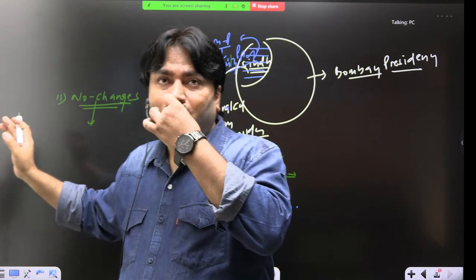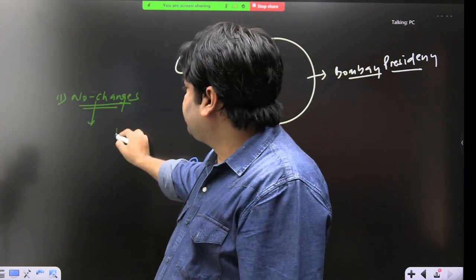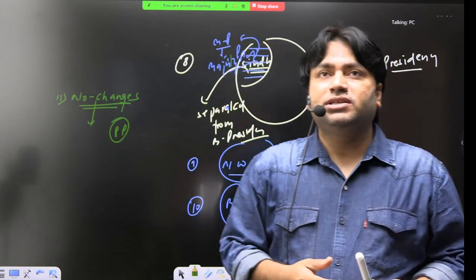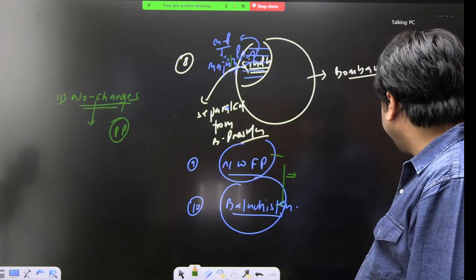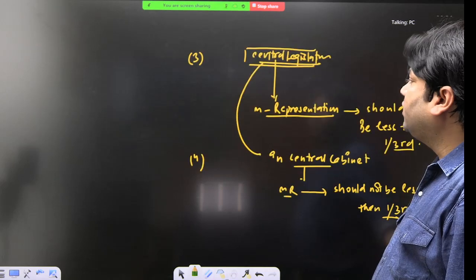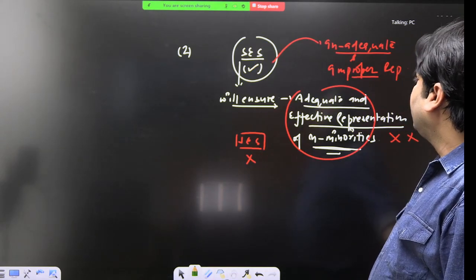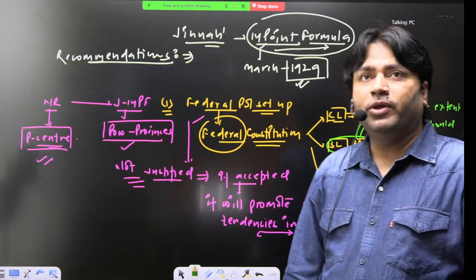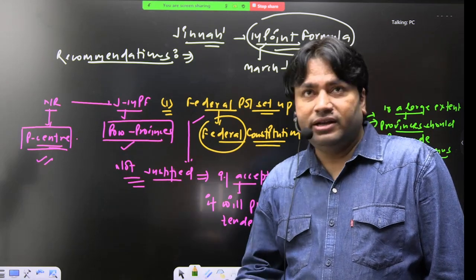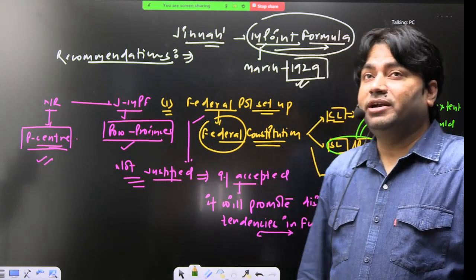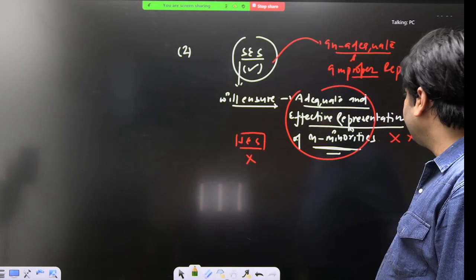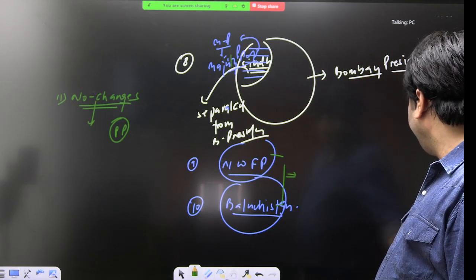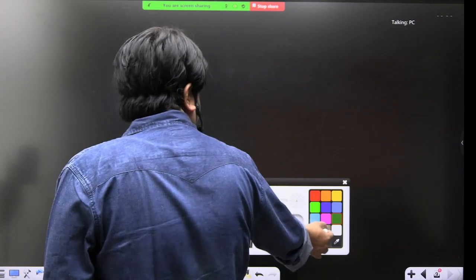What is the conclusion of this? This means powerful provinces. The center cannot bring amendments at all without the provinces. So what is the crux of this topic? Jinnah talked about powerful provinces. And this was not good, because this kind of suggestion in future could promote disintegrating tendencies. And Jinnah was adamant that we want the separate electorate system at any cost.